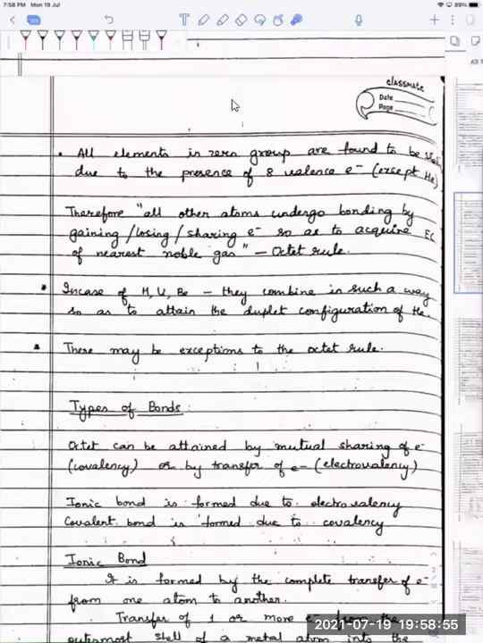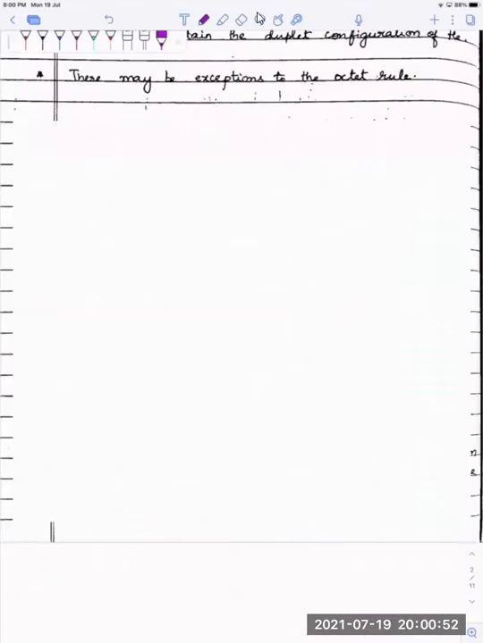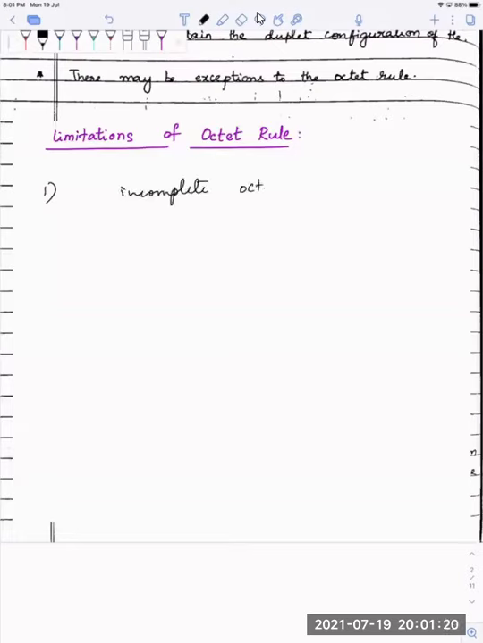Okay, here we have our exceptions to the octet rule. Not everything follows the octet rule. There are certain limitations to the octet rule. So now what are the limitations of your octet rule? Number 1, incomplete octet molecules. What are these incomplete octet molecules?